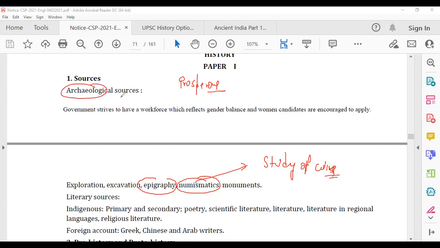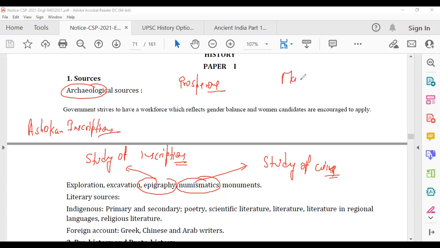In today's lecture, we'll focus on archaeological sources. I think in the next lecture also, there are so many questions which they have asked on archaeological sources, and then we'll move on to the literary sources. So epigraphy. Epigraphy is the study of inscriptions. Like if we talk about inscriptions, Ashokan inscription, Ashokan pillars, right? Ancient history is incomplete without Ashokan inscriptions.